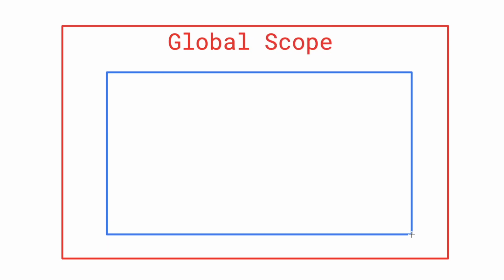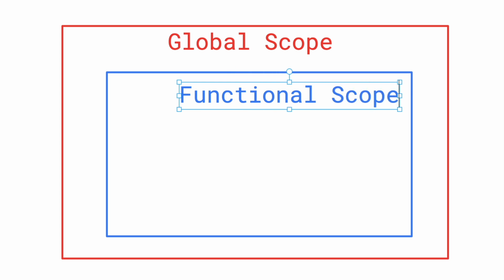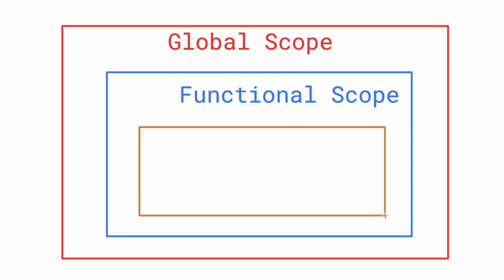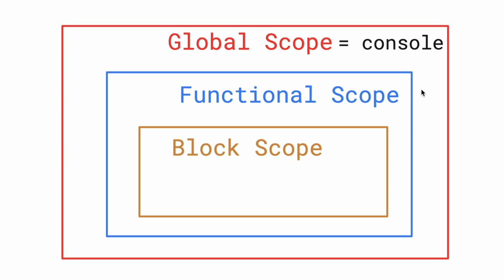Now let's see the pictorial representation of all three scopes. The biggest scope is the global scope. Under the global scope, function scope comes. Function scope can access all the things under global scope. And under function scope, block scope comes. The block scope can access all the things under function scope and global scope. Global scope is equal to the console, meaning whatever we write in the console comes under global scope.